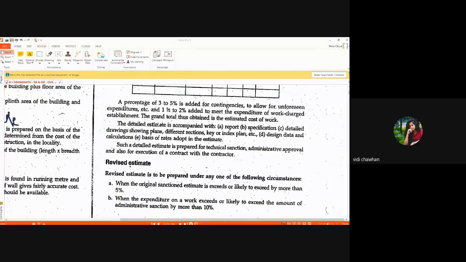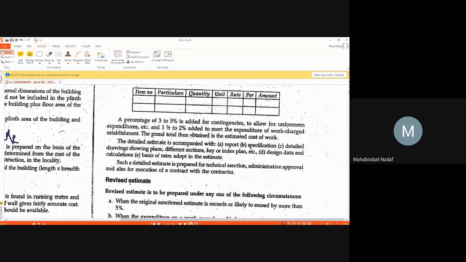Now, in the detailed estimate, some additional cost is also added for unforeseen contingencies. What does that mean? When you are constructing, suddenly some heavy rain occurs, or some material or work is lost or damaged. To counteract those things, some additional 3 to 5% cost is added.